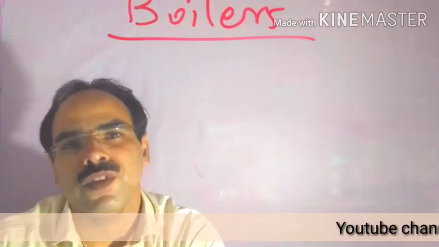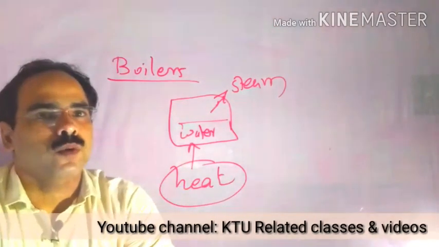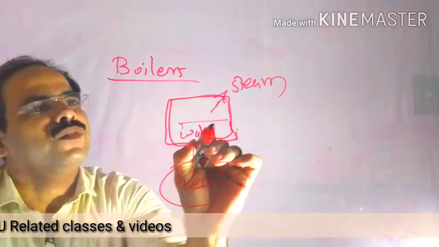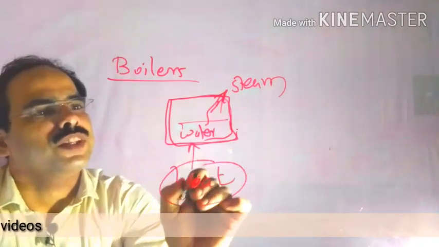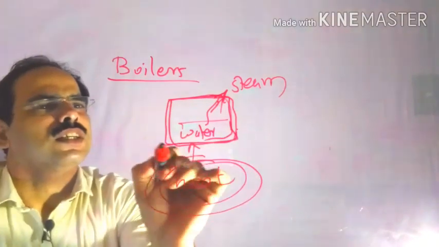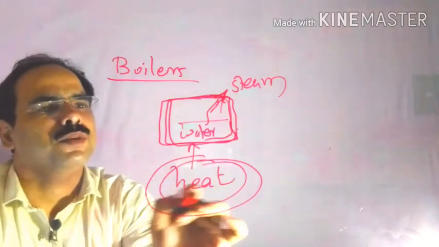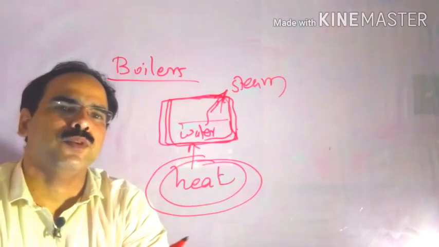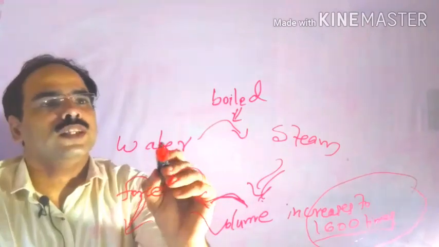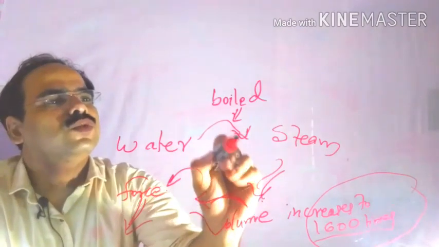Here we are converting the water into steam or hot water. In case of boilers, we are converting the water into steam with the help of heat energy. That heat energy we are producing in the form of fuels, by burning fuels. So once we are heating the water, it converts into steam.